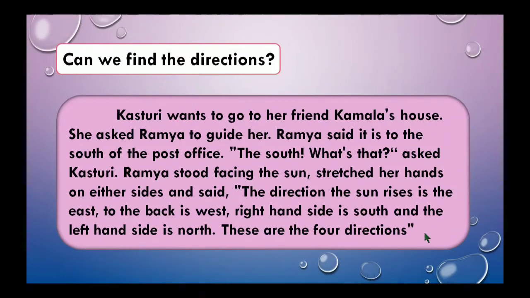To the back is west. Opposite to east is west. Right hand side is south. Ramya's right hand side is south and the left hand side is north. These are the four directions. Understood, children? Yes. First one is east. Sun rises in the east. Opposite to east is west. Ramya's right hand side is south and the left hand side is north. These are the four directions.